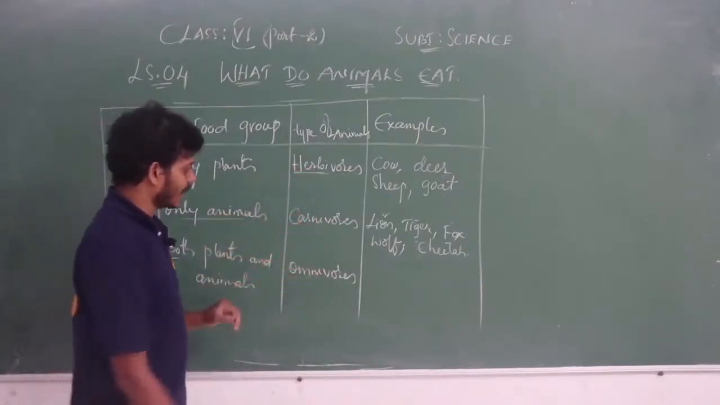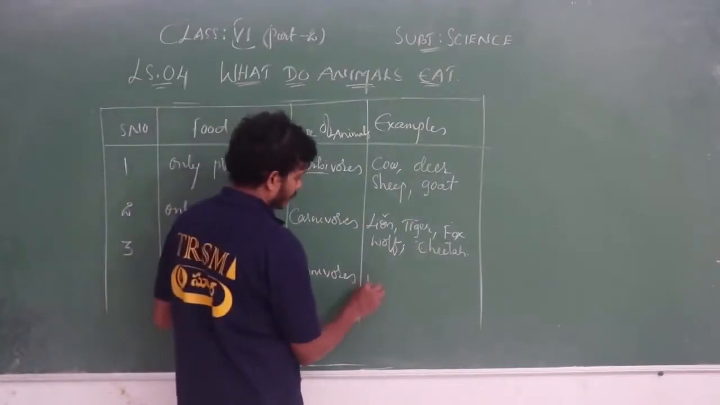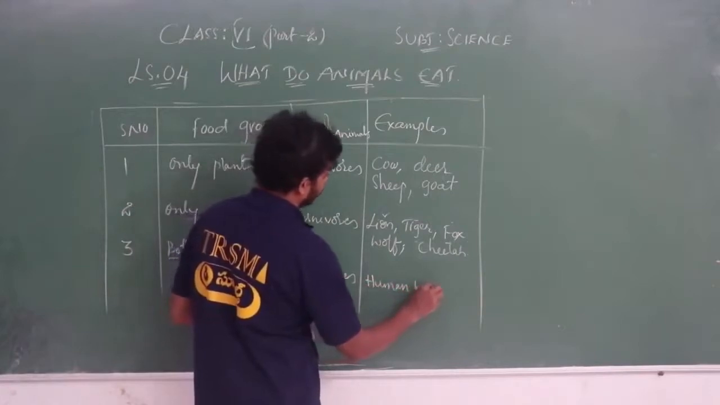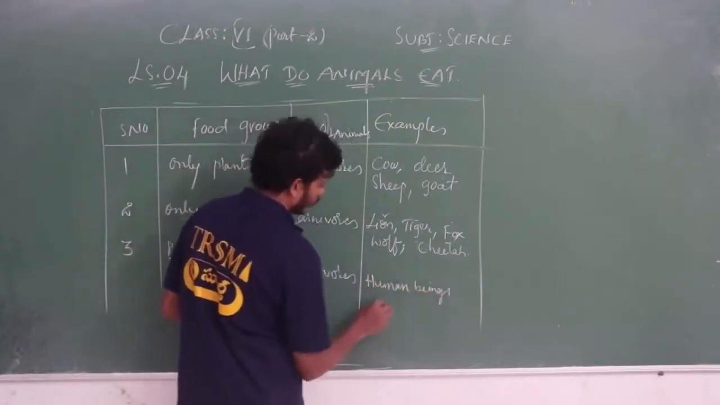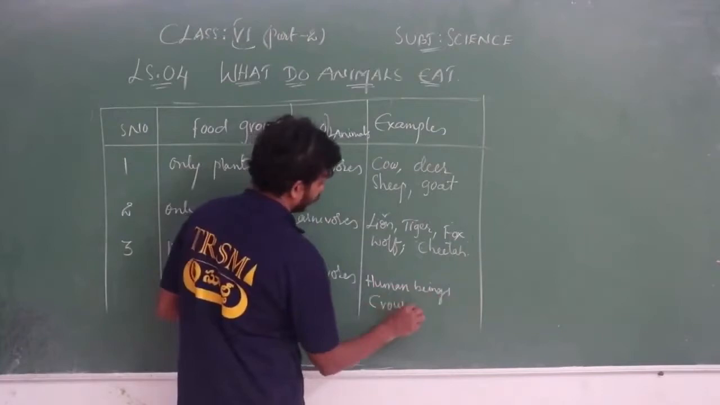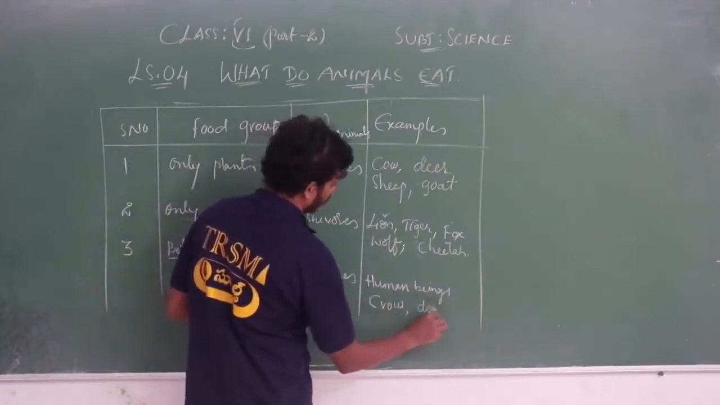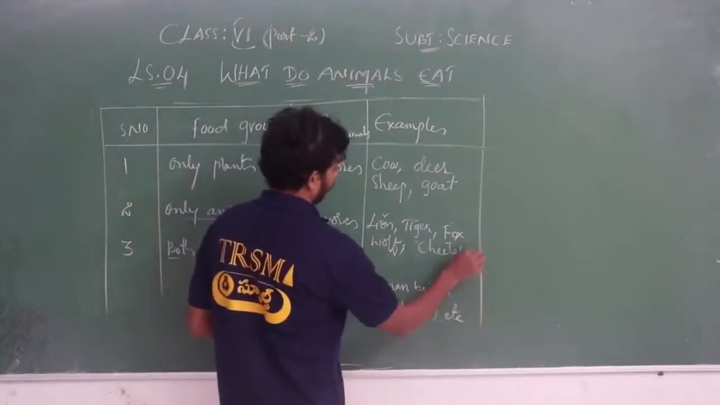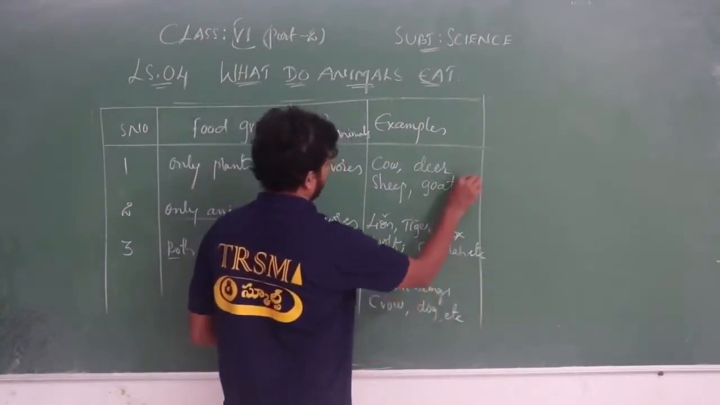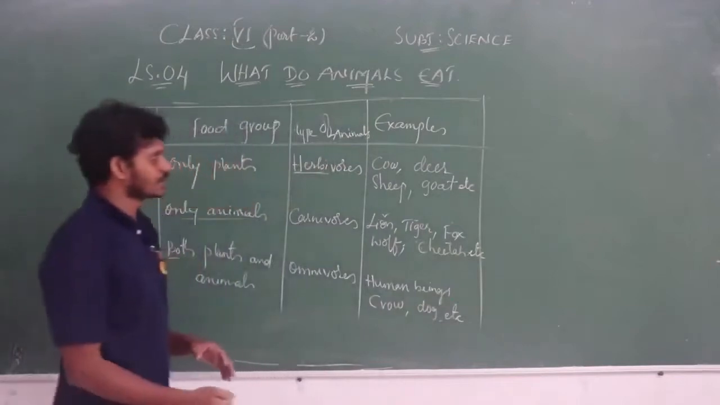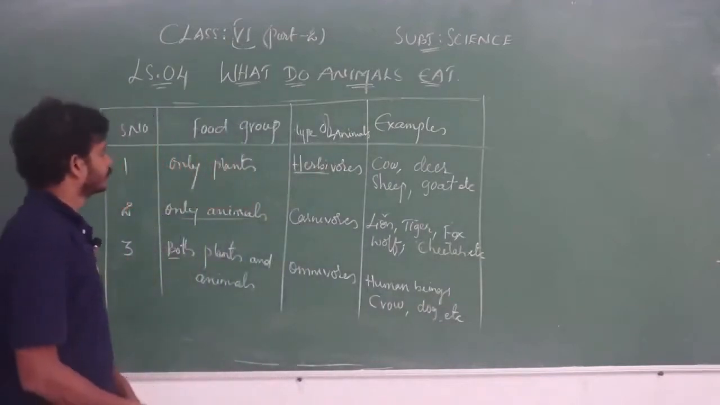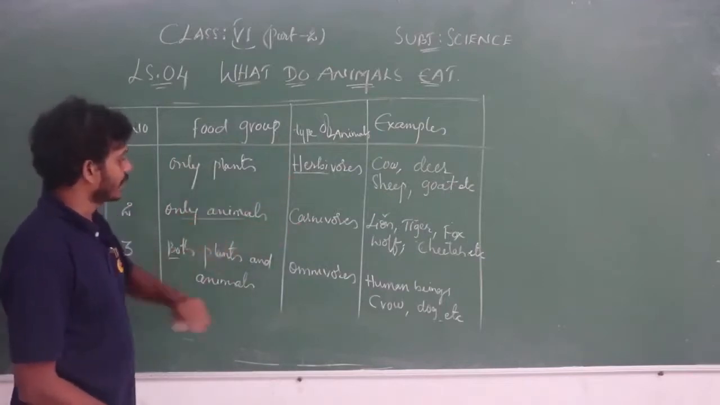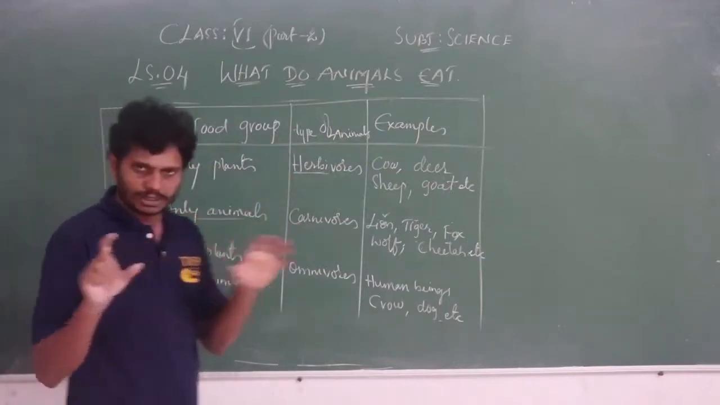Examples of these organisms: human beings. We people come under omnivores only. Human beings, crow, and also dog. Dog also comes under this. Try to understand this well once again. Food group, only plant parts, that is herbivores. Next one is carnivores, and the other one is omnivores. Listen.